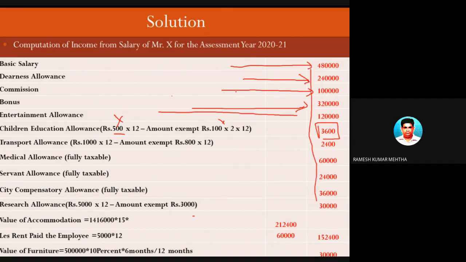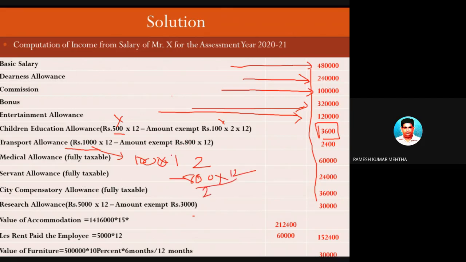Entertainment allowance, this you have to take because all the allowances which are taxable, to that extent you have to take. Transport allowance, I told you, is being provided by the employer to the employee, 1,000 rupees per month, 1,000 into 12. Now, what does the rule say? The rule says that it is exempted up to 800 rupees per month.